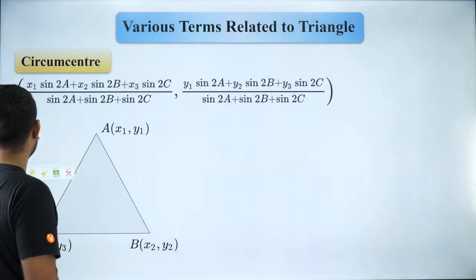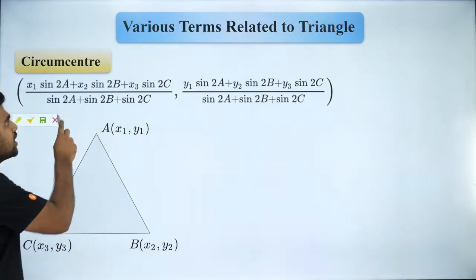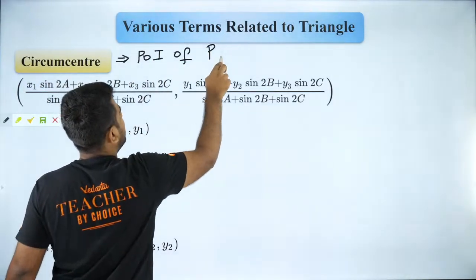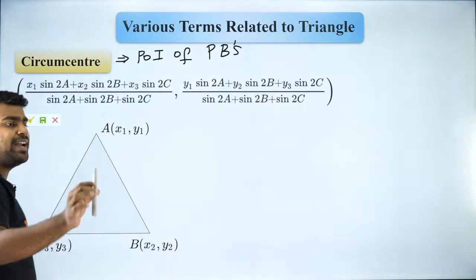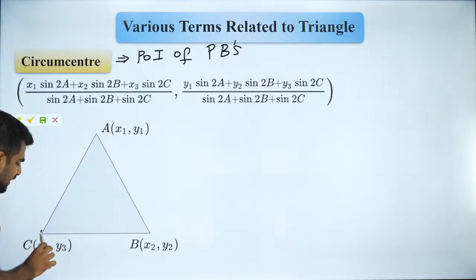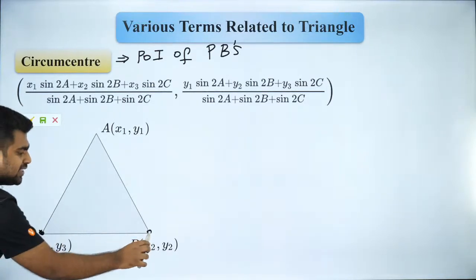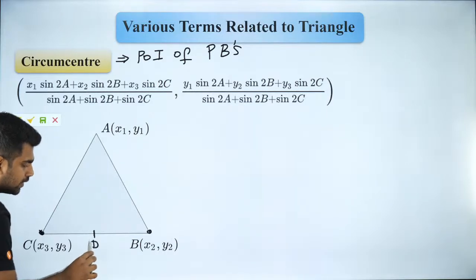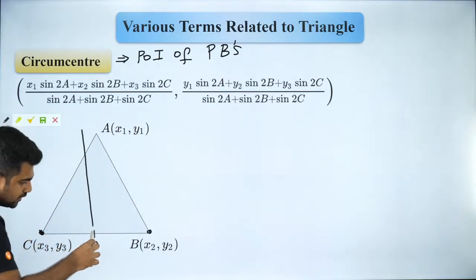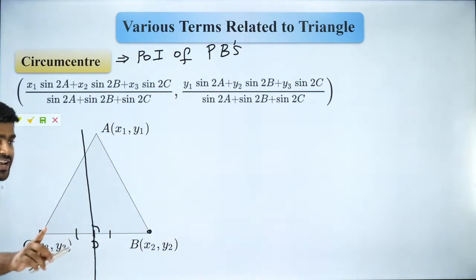First of all, I want you to understand circumcircle or circumcenter in two ways. The first method is that the circumcenter is nothing but the point of intersection of perpendicular bisectors. So what is meant by perpendicular bisectors? Let's say you have a side BC. I will first find out the midpoint. From the midpoint, I will draw a line perpendicular to BC. Now that line is called the perpendicular bisector. Are you guys understanding that?